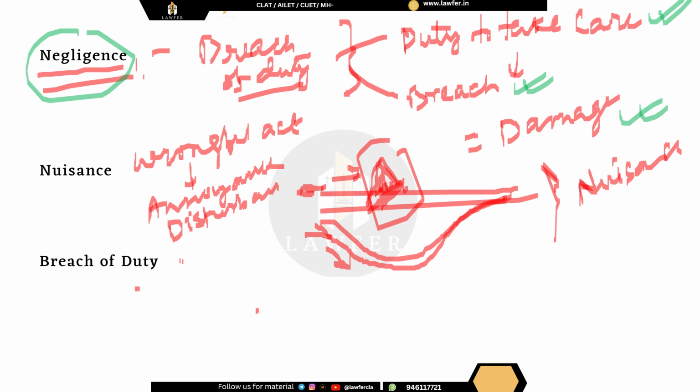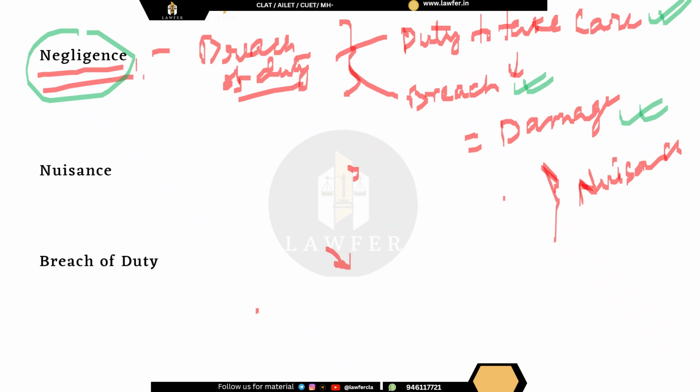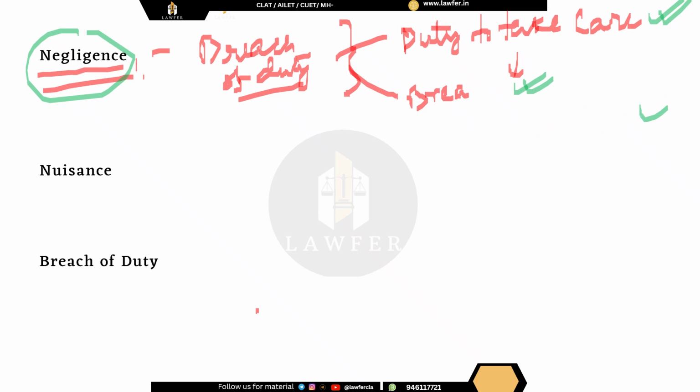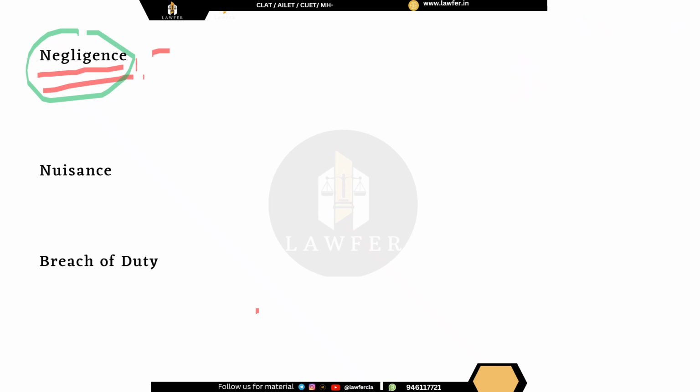Now here I want to discuss a few other important points, that is, the different kinds of liability. After discussing all the torts, we can say that the various torts impose liability on the tortfeasor. If the tortfeasor has done something wrong, then he is liable to pay damages. But there are certain cases where even if he has not done something wrong, he is still liable, or in certain cases, when somebody else has done something wrong, he is also liable. So let us look into those cases.